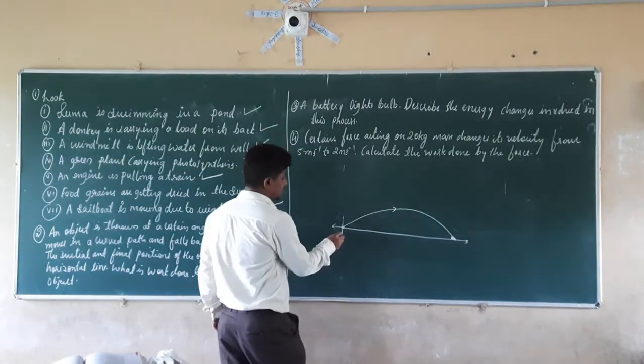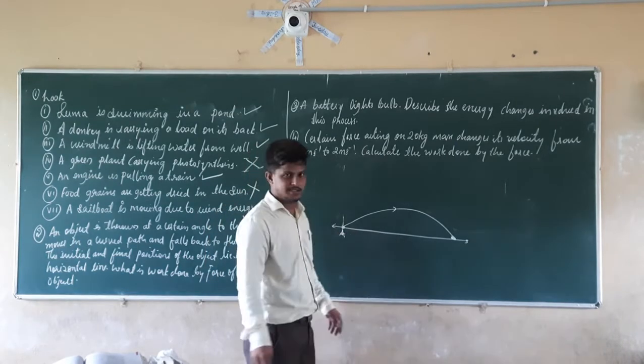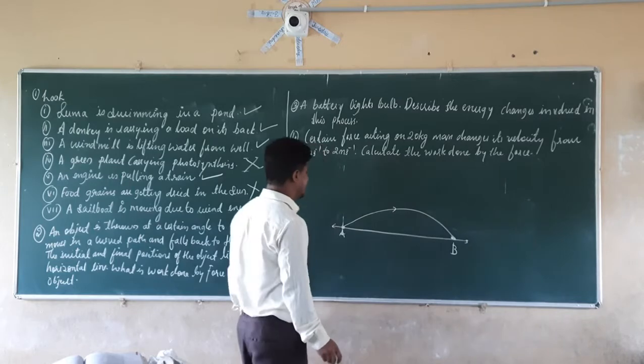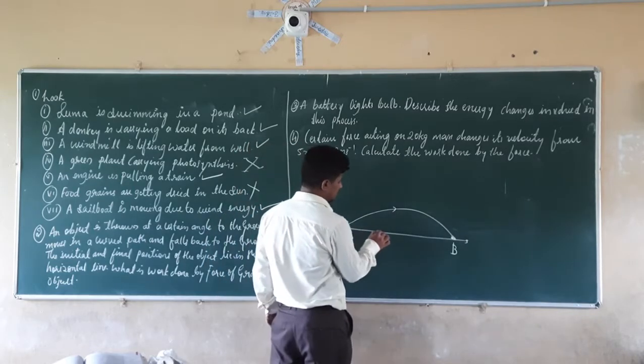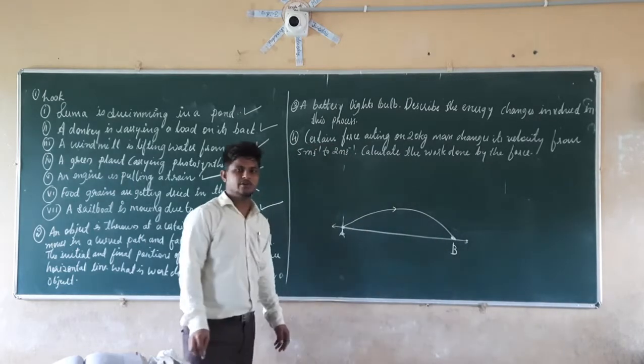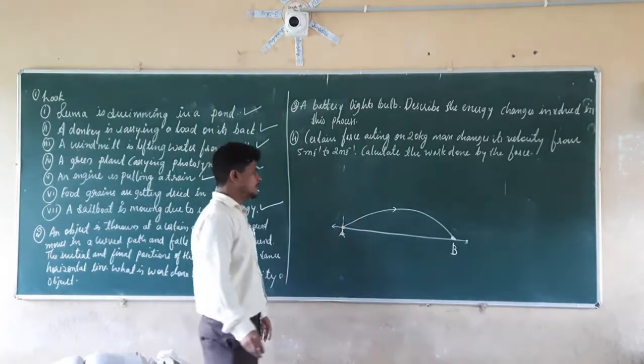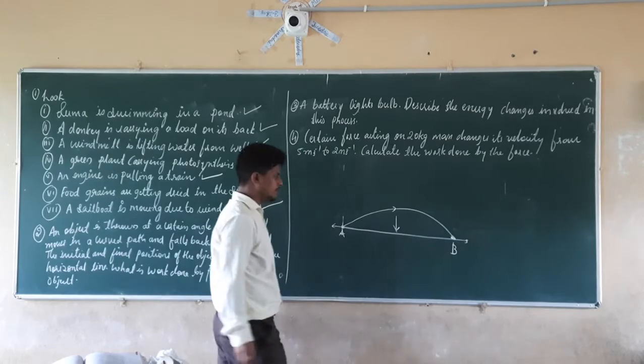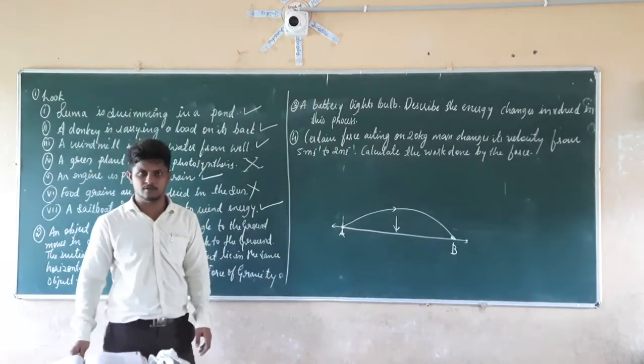The initial position of the object is A and the final position of the object is B, and they are lying in the same horizontal line. So what will be the work done by the gravitational force here?